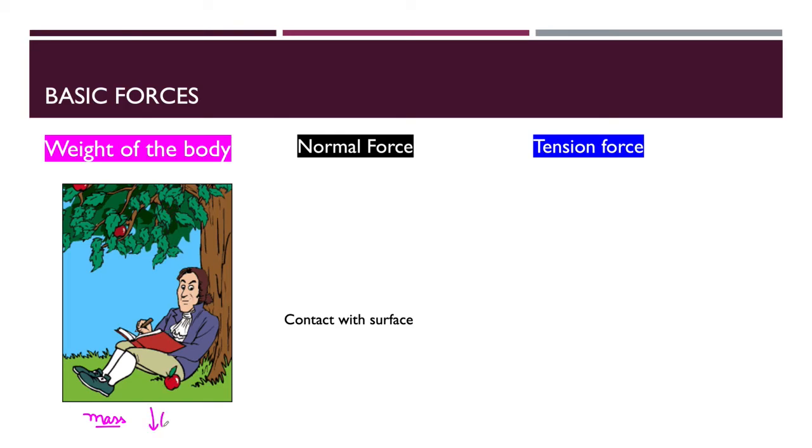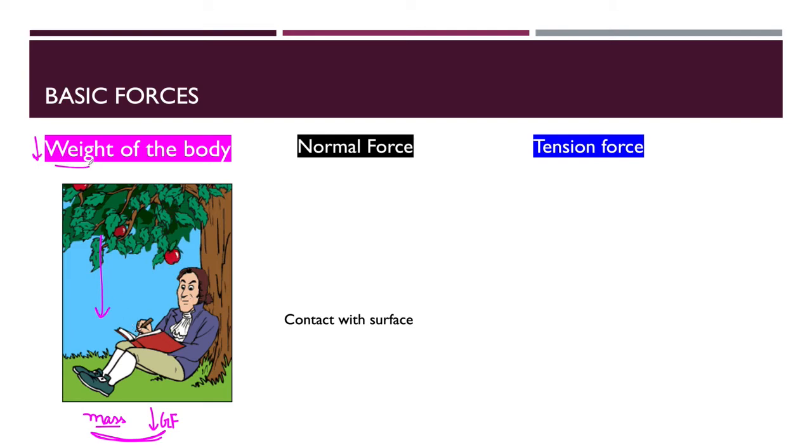These two combine to make the weight. When an object falls towards the ground with the help of gravitational force, that is called the weight.